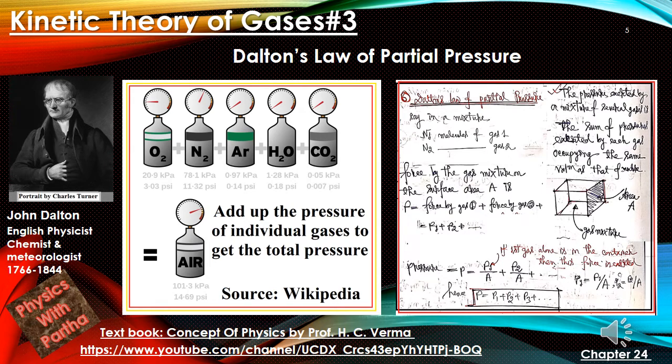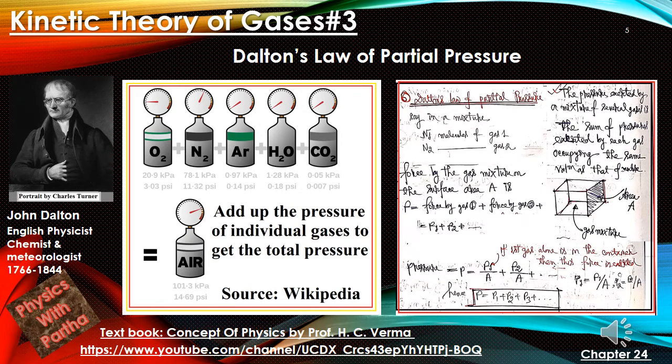So overall the pressure is given by the summation of these. If gas 1 molecules are exerting force F1, pressure P1, gas 2 molecules are exerting force F2, pressure P2, those separate pressures are called partial pressures of those gases, and if we add them up we get the total pressure. And this law, Dalton's law, tells us that the summation of the partial pressures will give you the total pressure of the gas mixture.